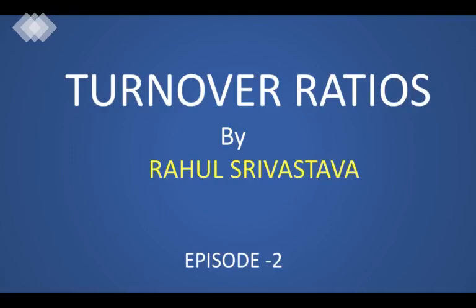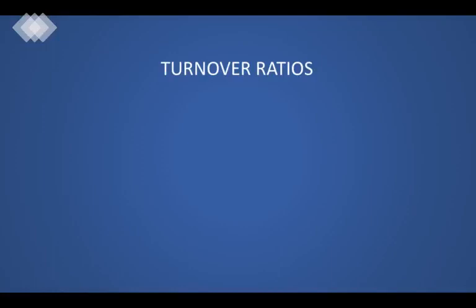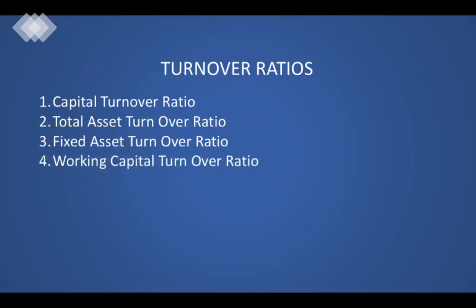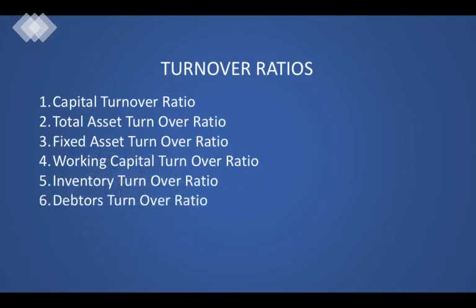Under turnover ratios, there are at least 7 ratios that we have to learn. But in this episode, we would be learning only 3 ratios. The ratios that we would be learning are capital turnover ratio, total asset turnover ratio, and fixed asset turnover ratio. In our subsequent videos, we would be learning the remaining ratios: working capital turnover ratio, inventory turnover ratio, debtors turnover ratio, and creditors turnover ratio.